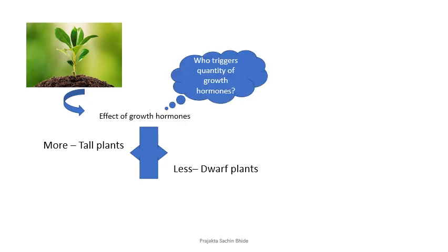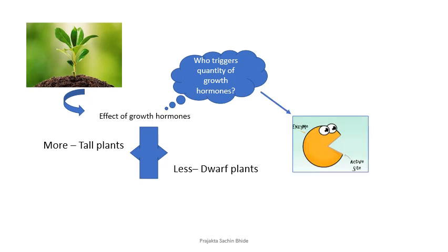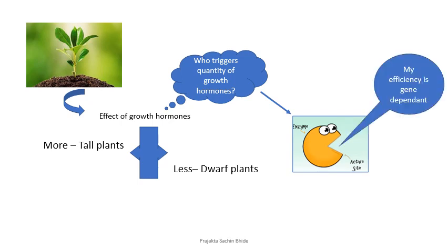Now, who actually triggers the quantity of growth hormones? How much should be produced? It is triggered by an enzyme. Okay, it is the enzyme that is very important. If this enzyme works efficiently, then a lot of hormone will be made and the plant's height will increase. If the enzyme's efficiency is reduced, then the hormone production will be impacted. As a result, the plants will be dwarf.